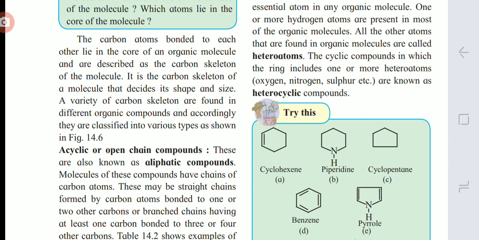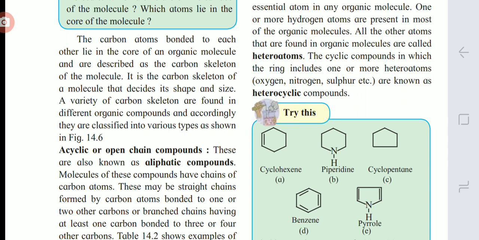But what is the difference between them? In cyclohexene, there is only one double bond and the remaining are single, so it is not aromatic in nature, while in benzene there are alternate single and double bonds, so it is aromatic.